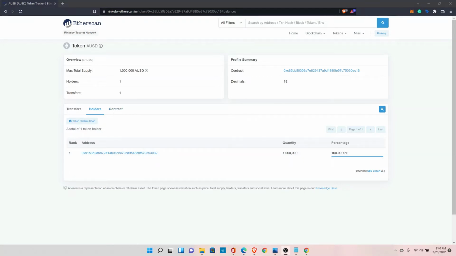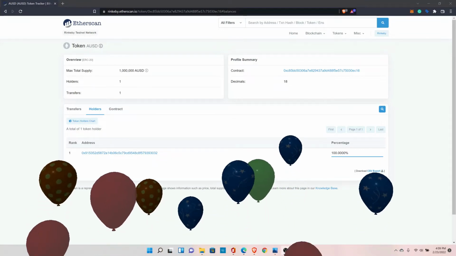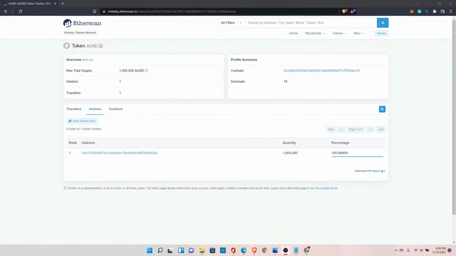And this is how you can create your own ERC20 tokens, and you can deploy it on your main network as well. Congratulations! Now you have created your first cryptocurrency with 1 million coins and you have deployed it on the Ethereum network.